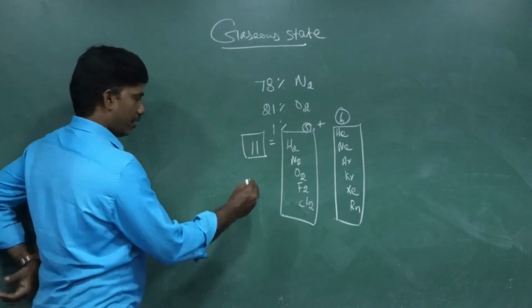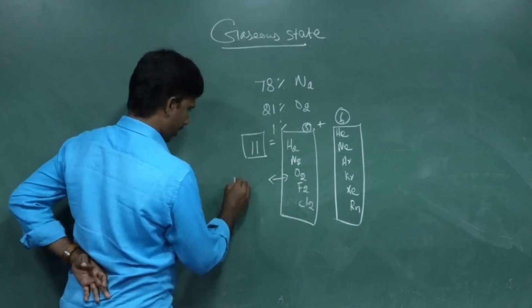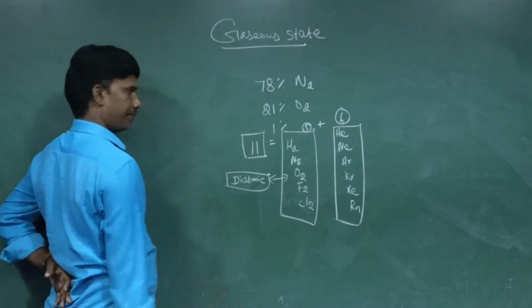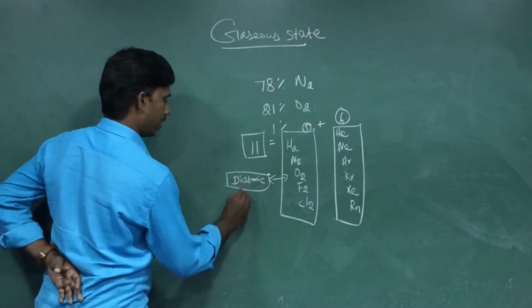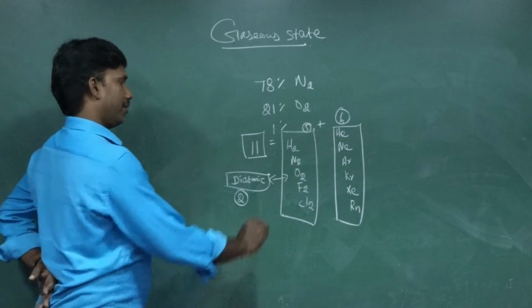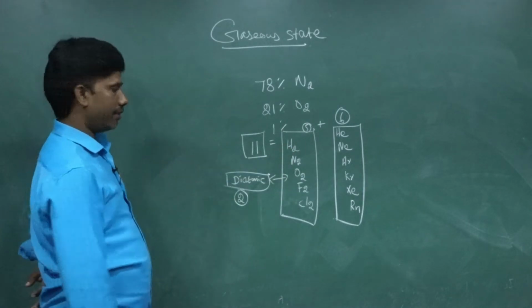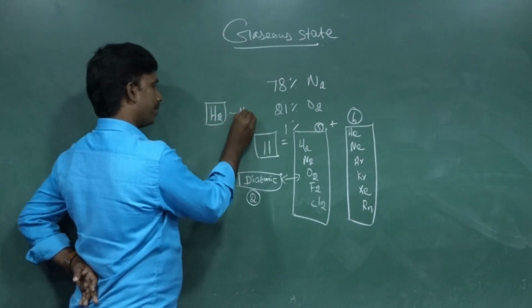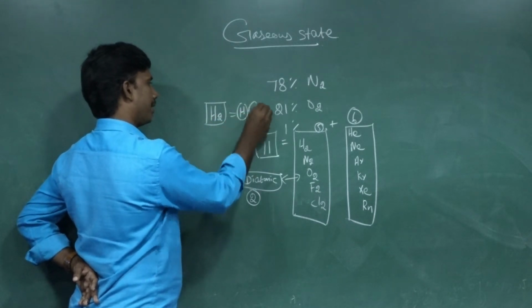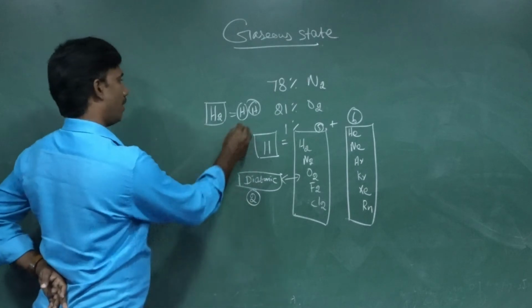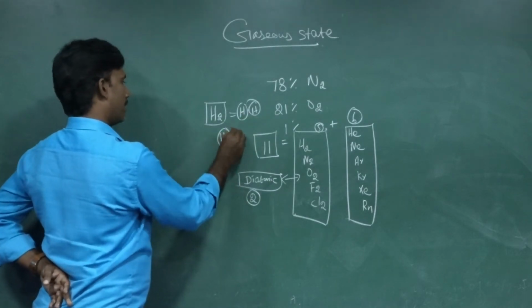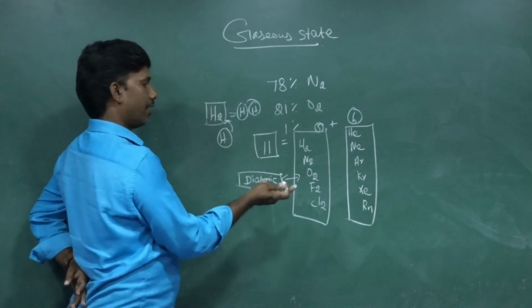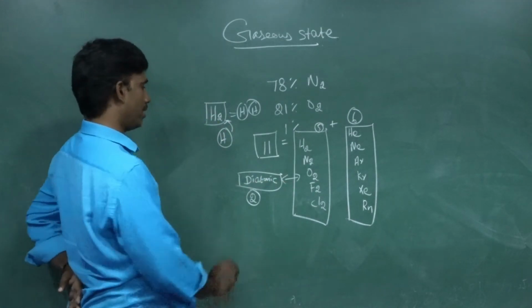Here we have diatomic gases. What are diatomic gases? The atomicity is 2. What is atomicity? The number of atoms in a molecule is called the atomicity. If you take hydrogen, a hydrogen molecule consists of 2 hydrogen atoms combined together. So it cannot exist as a single hydrogen atom; it always exists as dihydrogen. In the molecule there are 2 hydrogen atoms, so it is called diatomic.